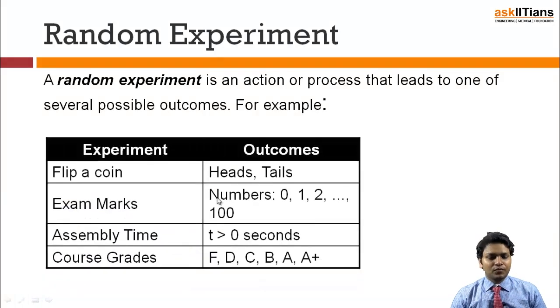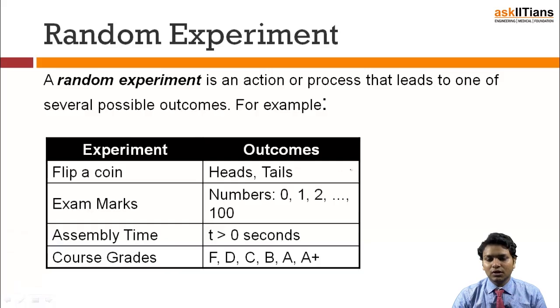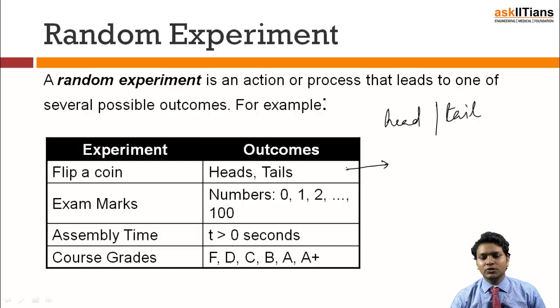So let's see. First of all, if you do an experiment by flipping a coin, in what different ways can a coin give us outputs? Those outputs can be heads or tails. So flipping a coin, we can get a head or we can get a tail. There won't be a situation in which you'll see the coin standing vertically, right? It is impossible to happen if that experiment is a random experiment.